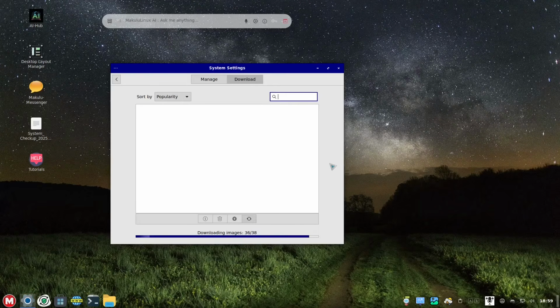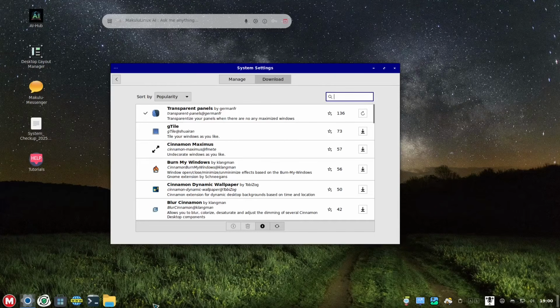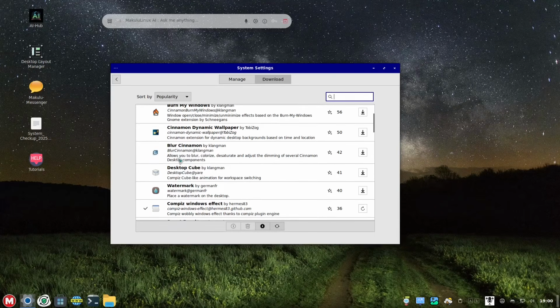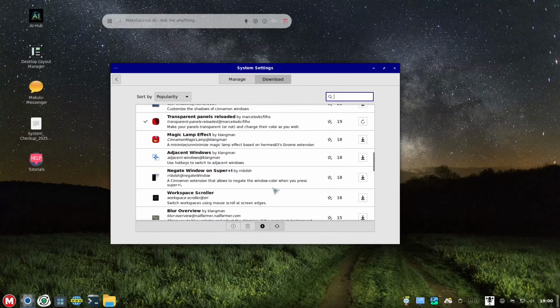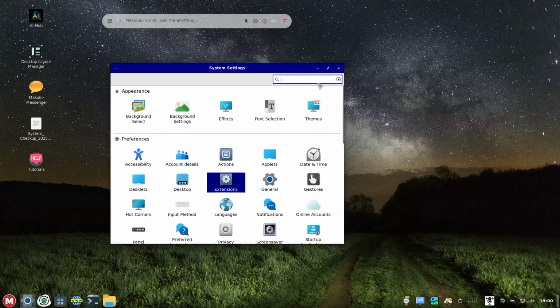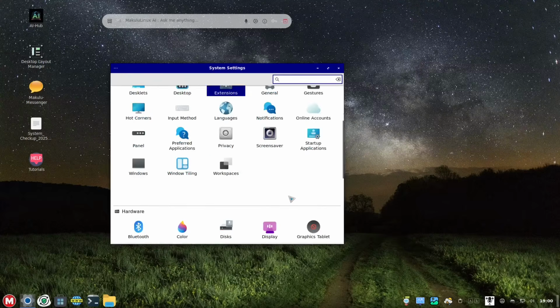For me, I have the wobbly and the transparent. I'm okay with it already. But of course, you could also use different ones, like the desktop cube, the watermarking, you know, it's really up to you if you wanted to do that. Okay, so let me see.